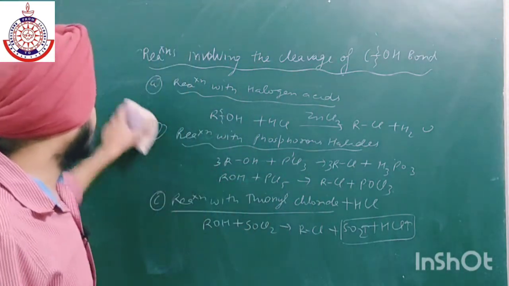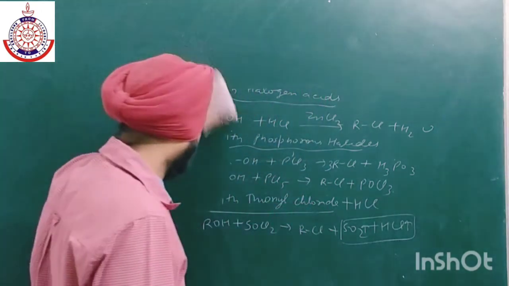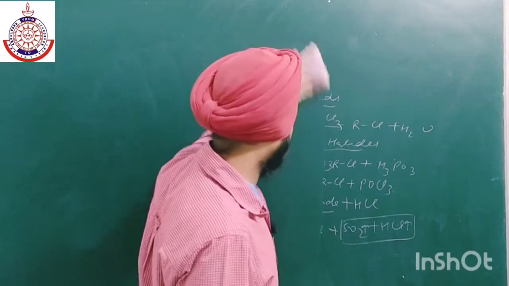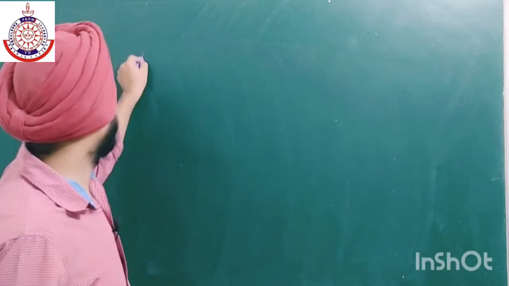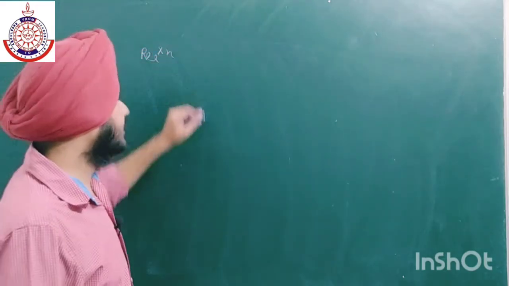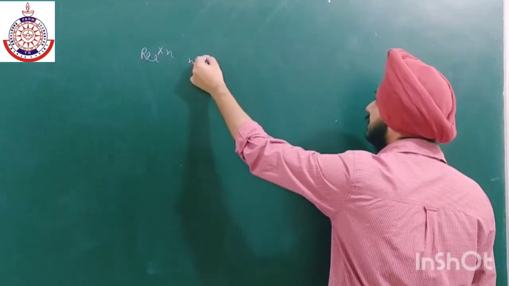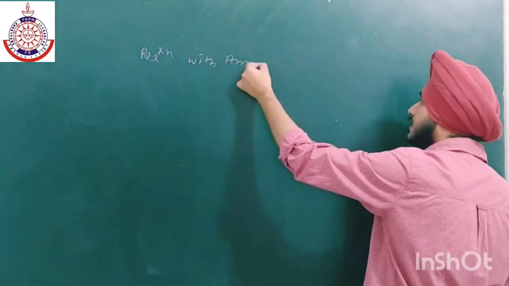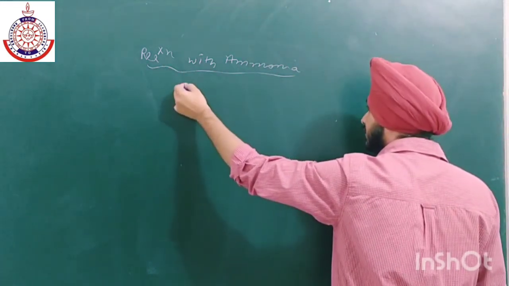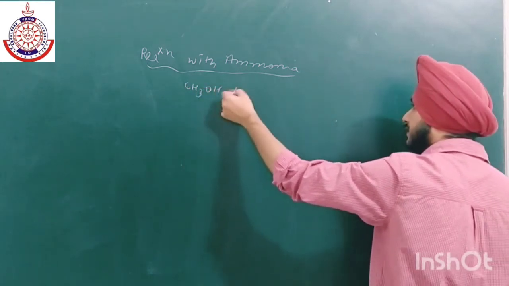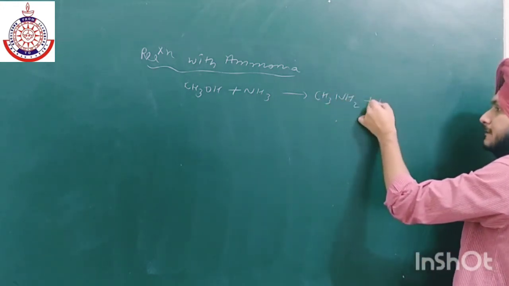The fourth is the reaction with ammonia. Alcohols can easily react with ammonia to form amines. If we take alcohol in excess, then we will get a 3-degree amine. For example, if we have CH3OH plus NH3, we will get CH3NH2 plus water.